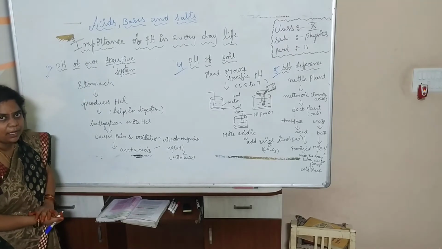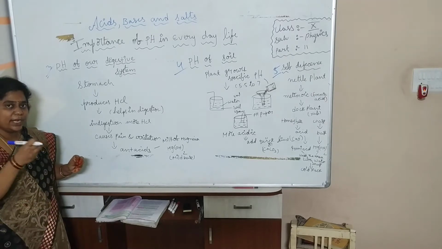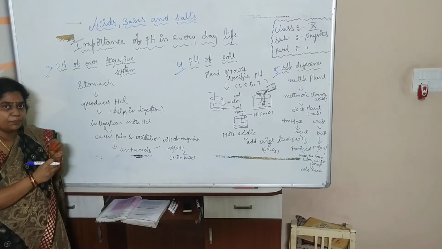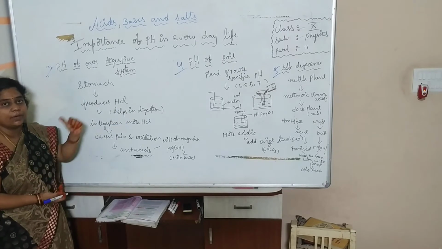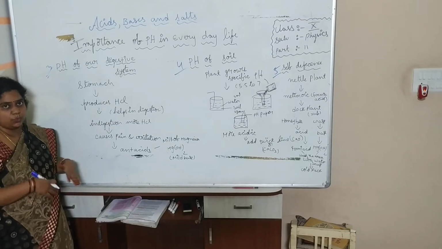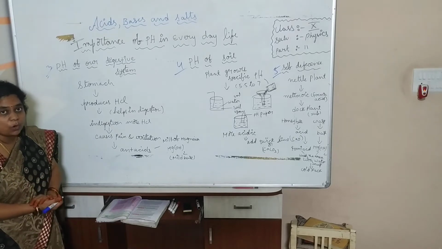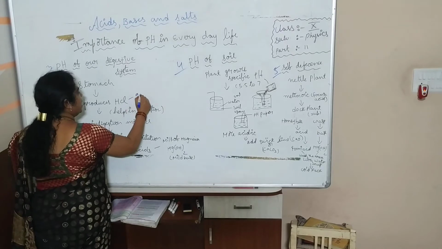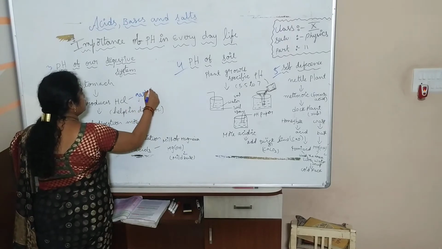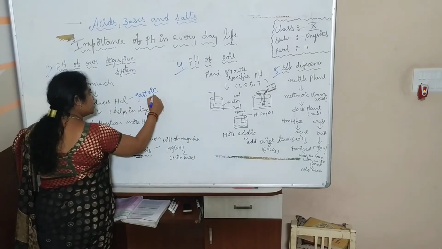Our stomach, you know that when the food enters into the stomach, the food will be mixed with hydrochloric acid. Our stomach walls will release hydrochloric acid, which is called as gastric juice. What for this gastric juice is?